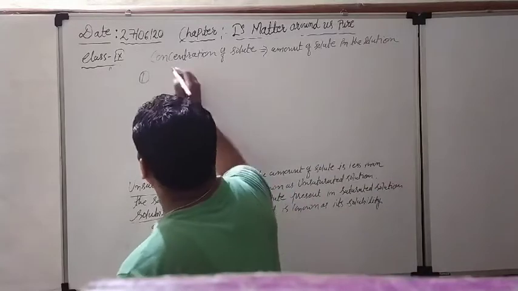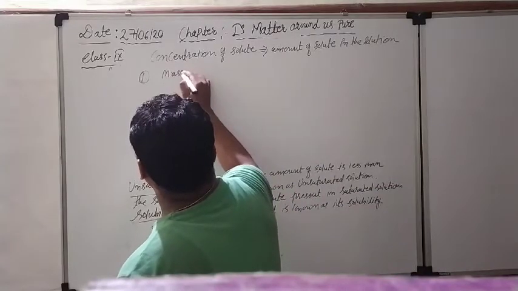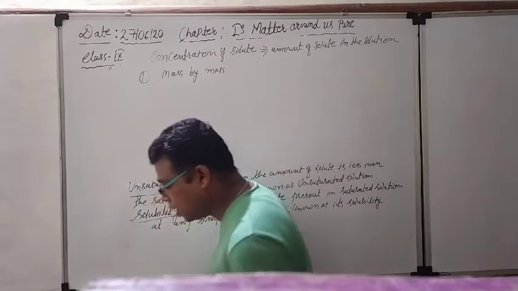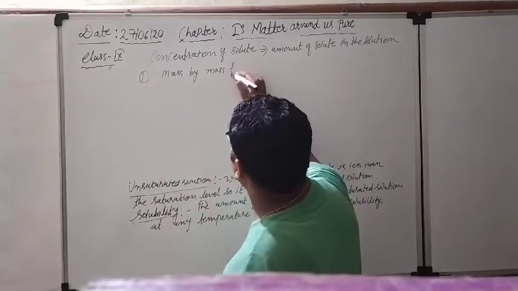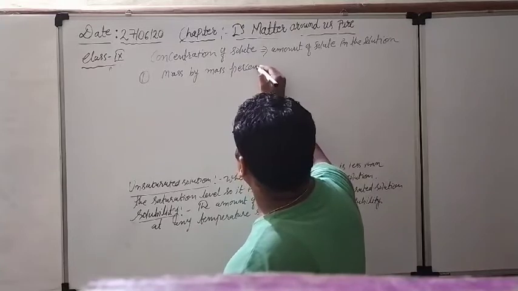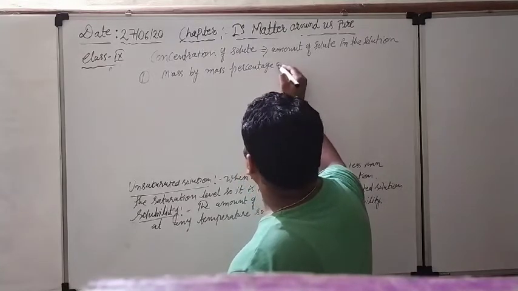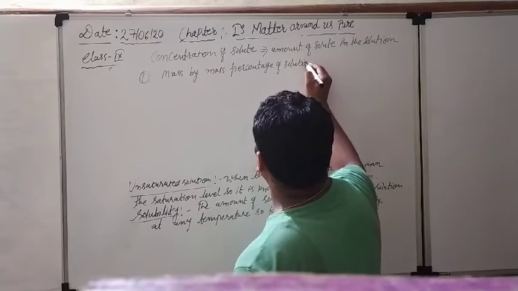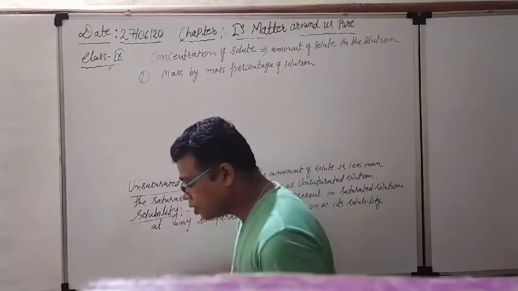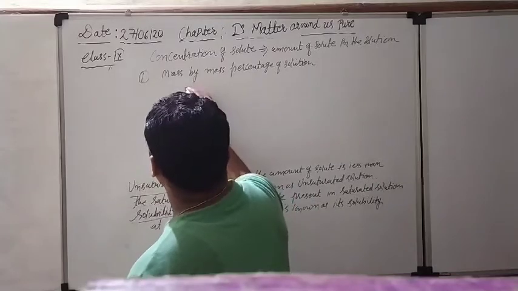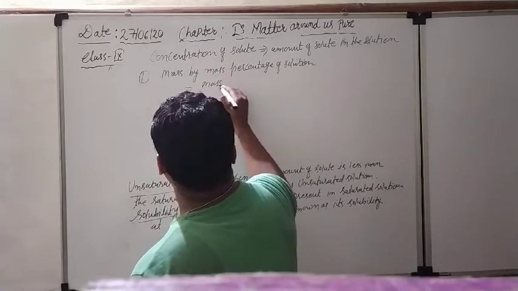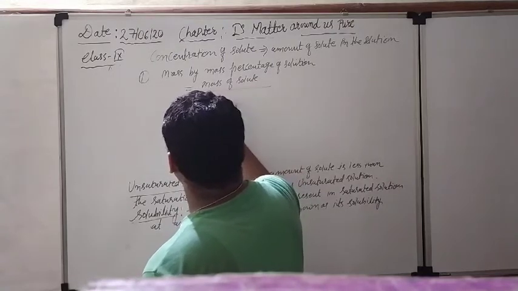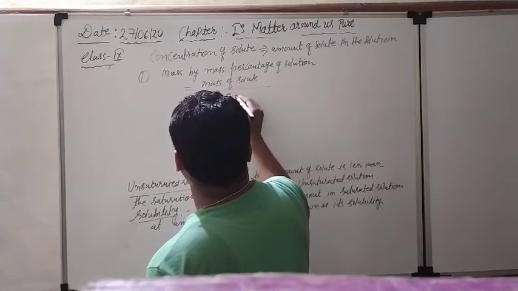What are these methods? First is the mass by mass percentage of solution. This is the name of the first method, and according to this method, the formula is mass of solute divided by mass of solution.